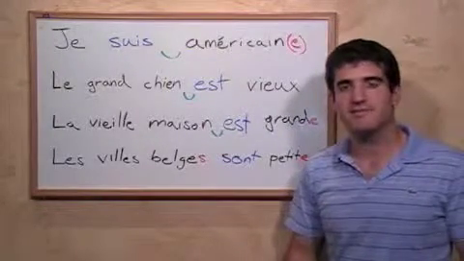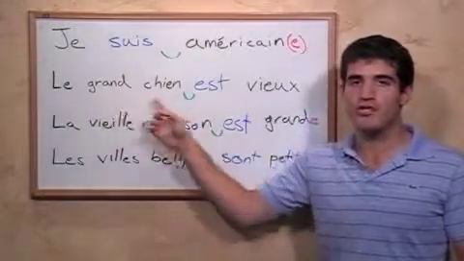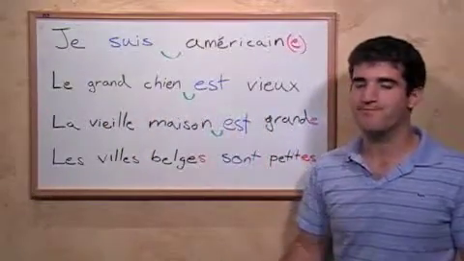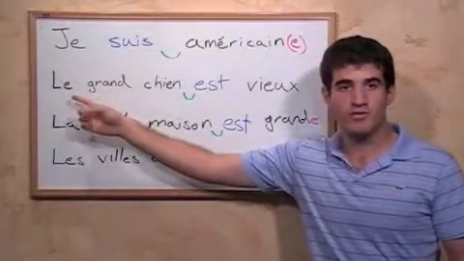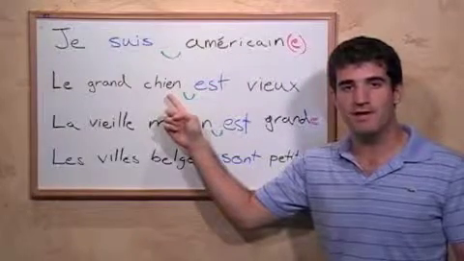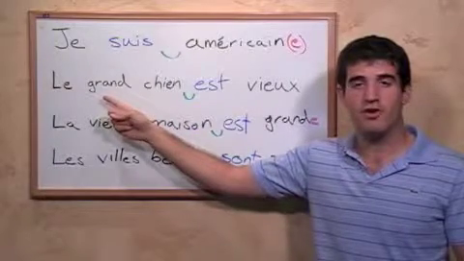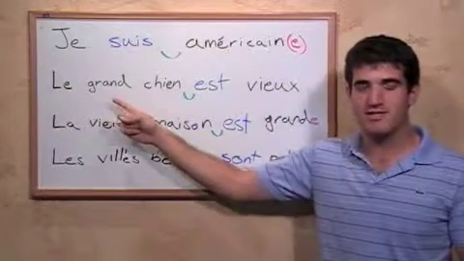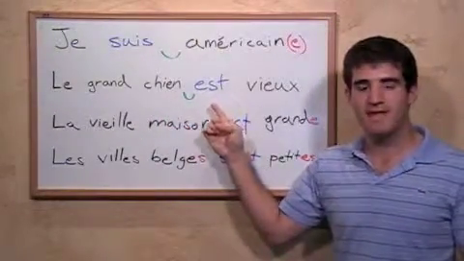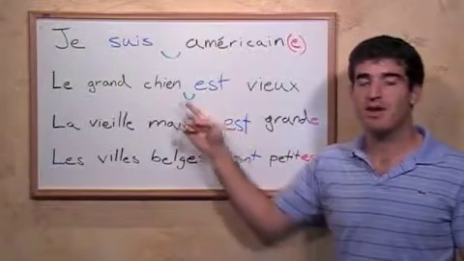Now let's look at another sentence. Let's say the big dog is old. Le grand chien est vieux. Here we have the, le, which we've talked about earlier, which corresponds to the number and gender of the subject, dog. The same happens for this adjective, grand, big, which is singular and masculine, just like dog. And then we have this verb, is, est, which is also singular and for the third person, like dog.